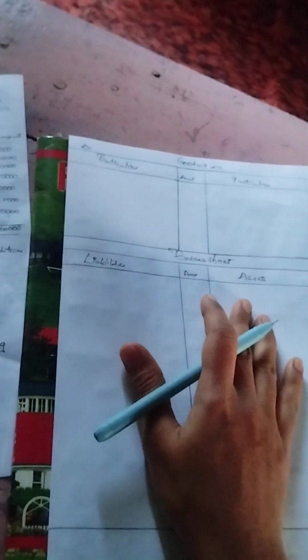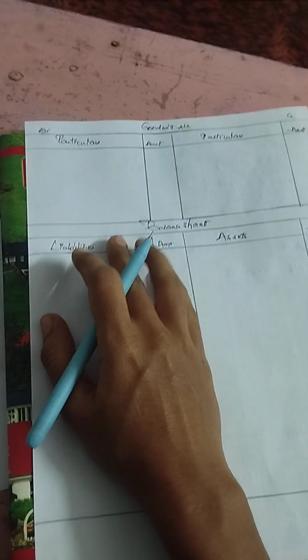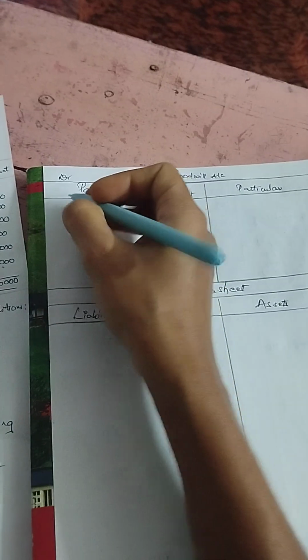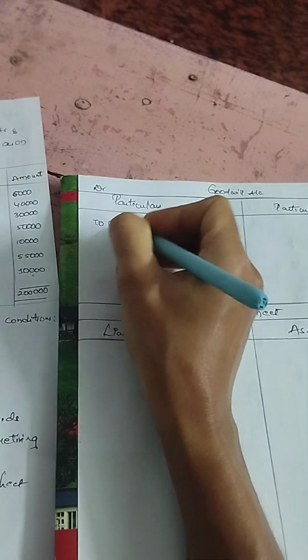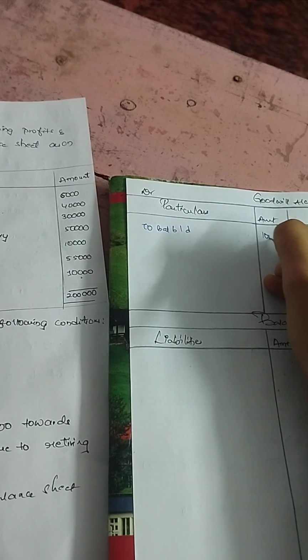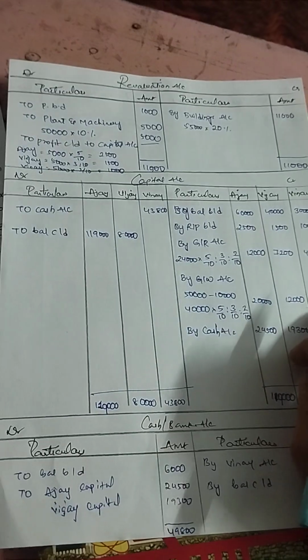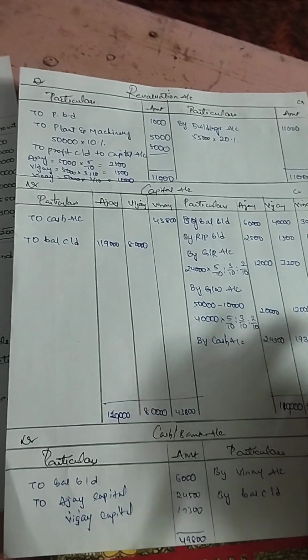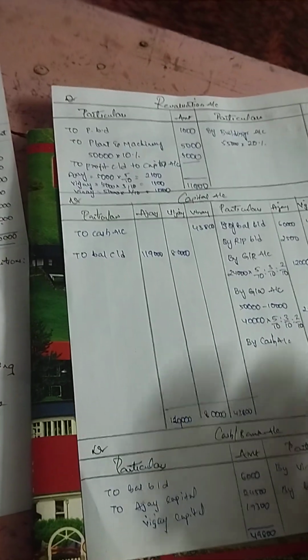Now let's prepare the goodwill account. We have opening balance related to the goodwill. So to balance brought down, we have 10,000. Here we have divided the goodwill to 3 parties. We got 20,000, 12,000, 8,000. So this is on credit.